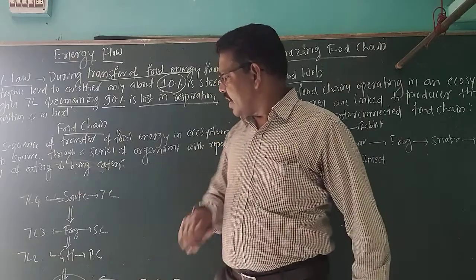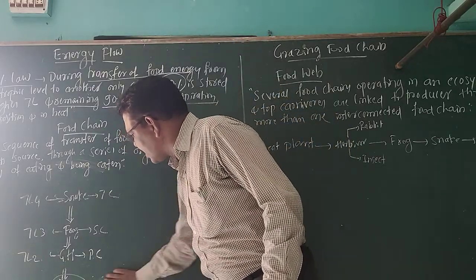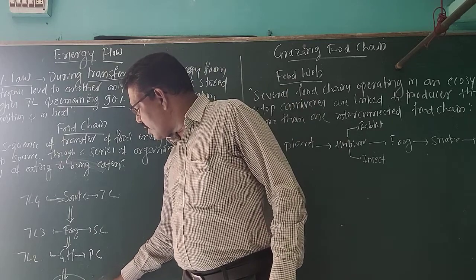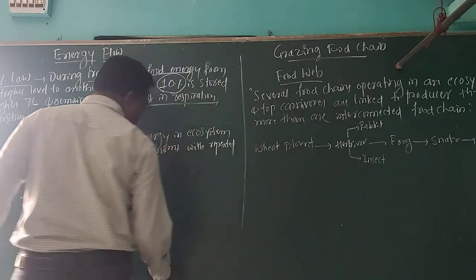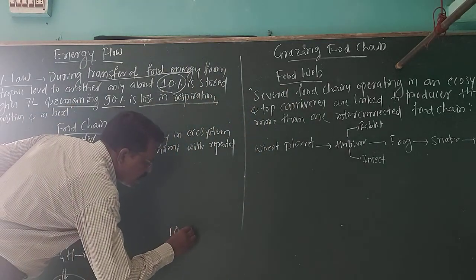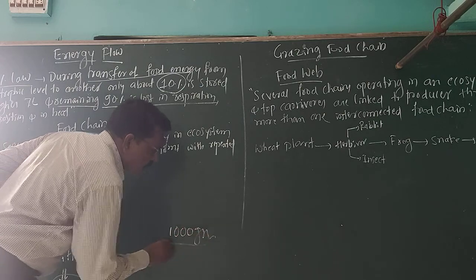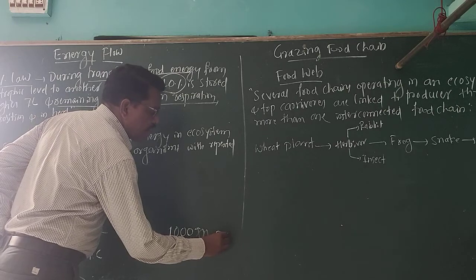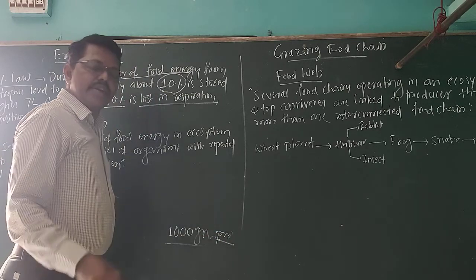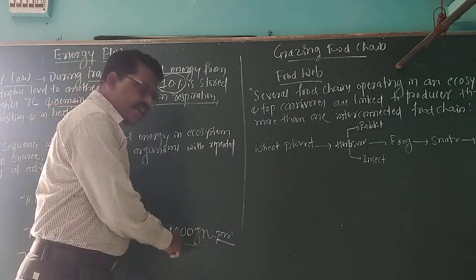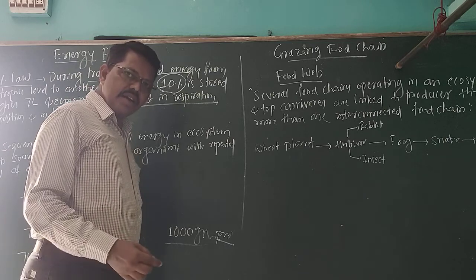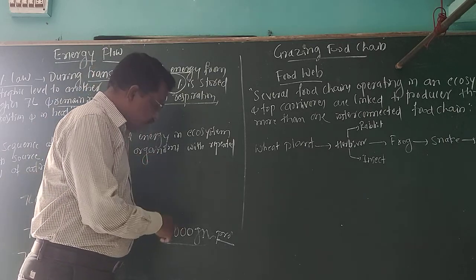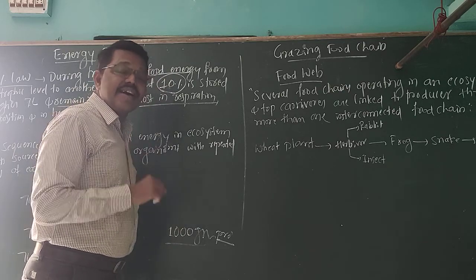You can take another example in kilograms or grams. 1000 grams means 1 kg. Producers produce food material; you can take 1 kg of vegetables, or 1000 grams of grasses.